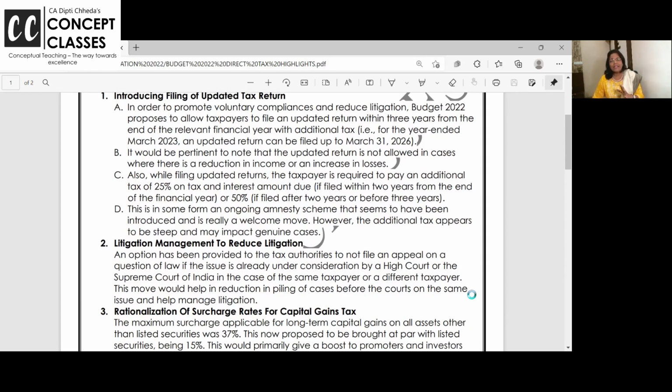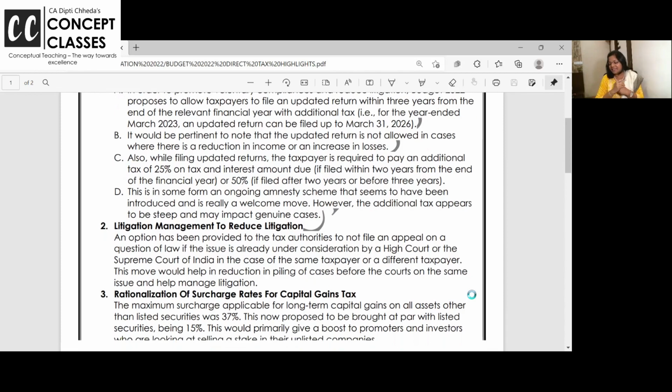So once again, the updated or belated return, or a return which you have filed, you can revise not just for 1 year. After the financial year ends, you have up to 3 years. So after March 23, till March 26, 3 years time is there, provided you are increasing your income and paying additional tax. Of course, the interest and late fees should also be paid.